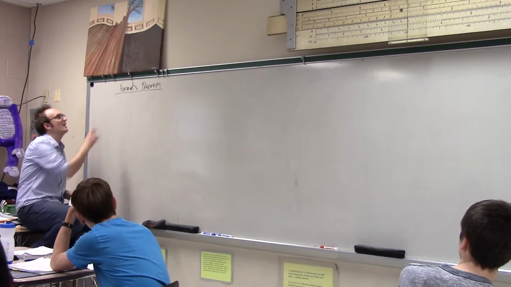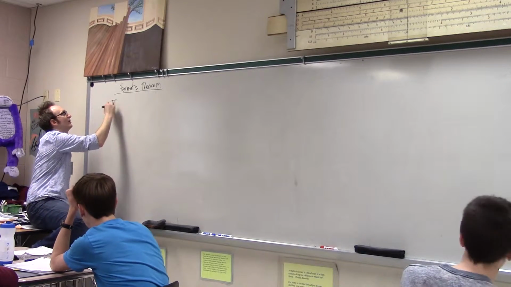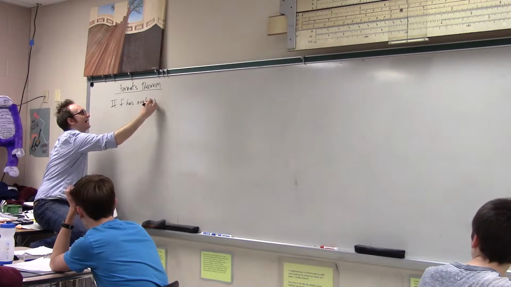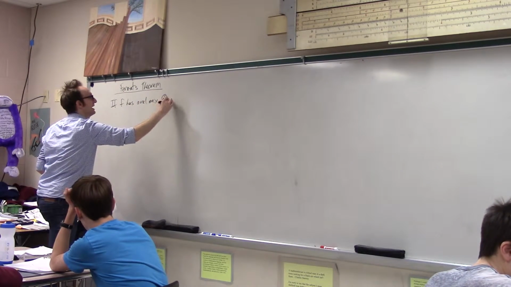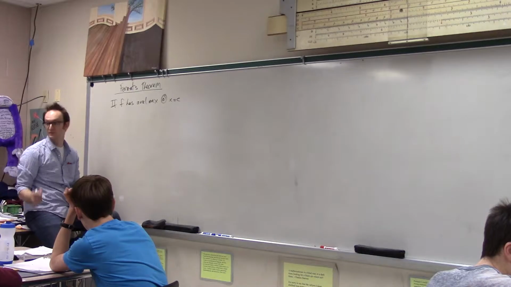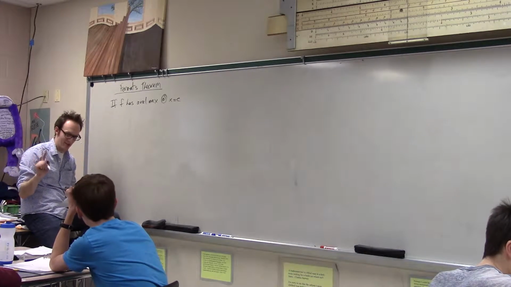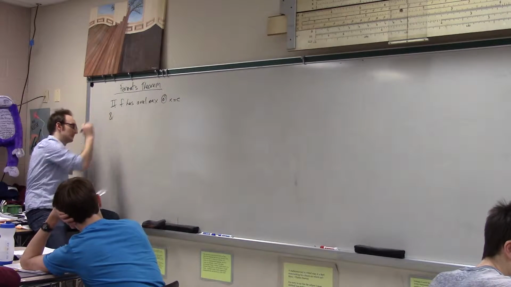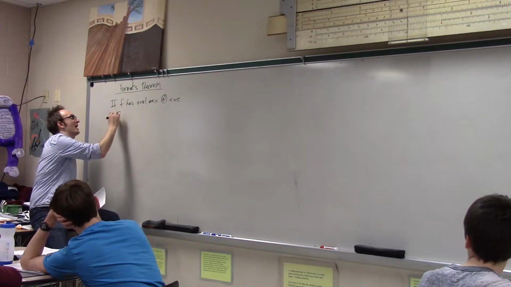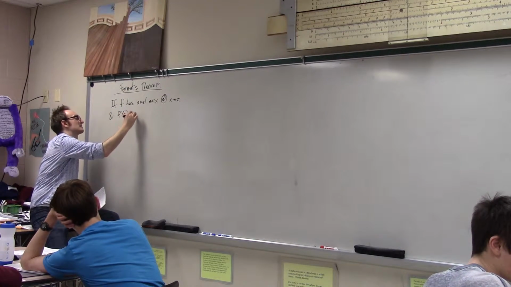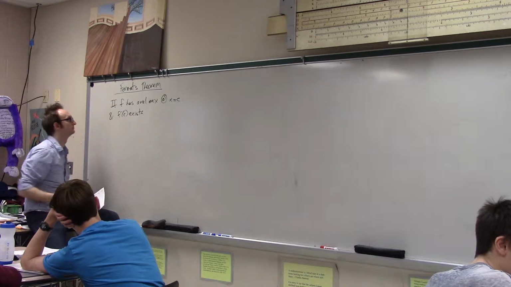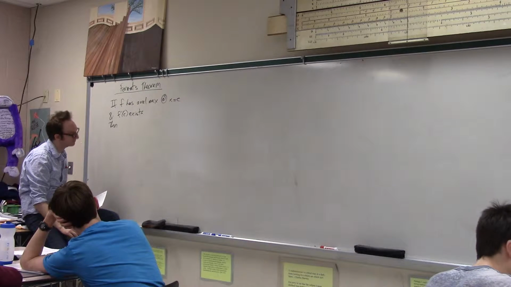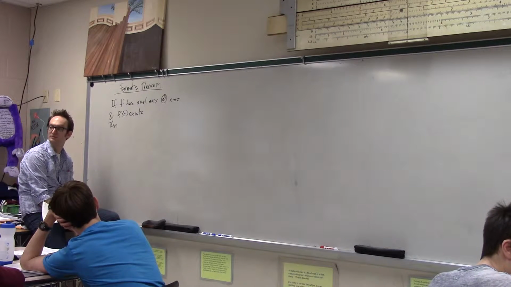It says, if f has a relative max at x equals c, and f prime of c exists, then what?